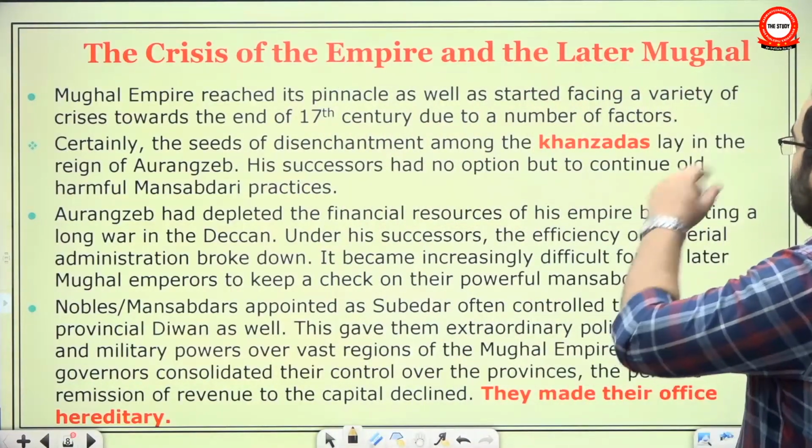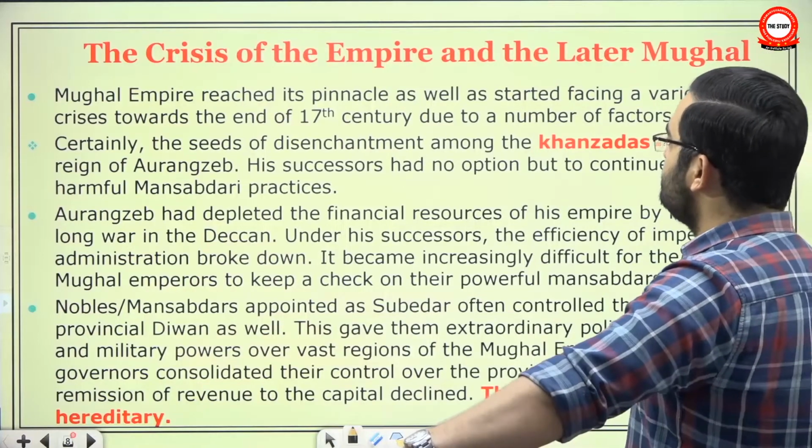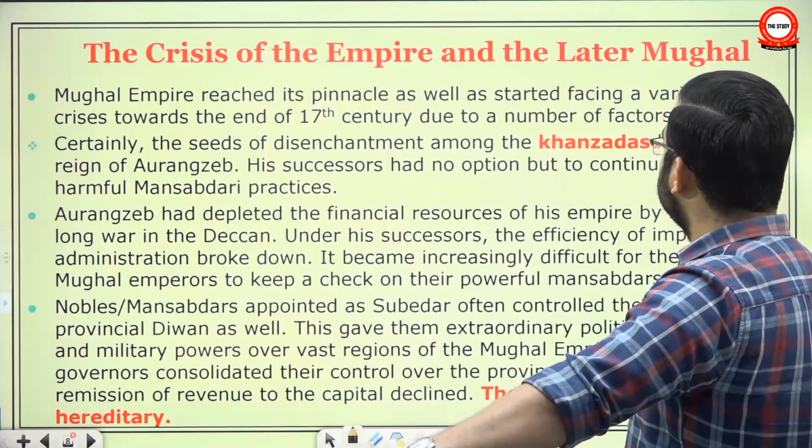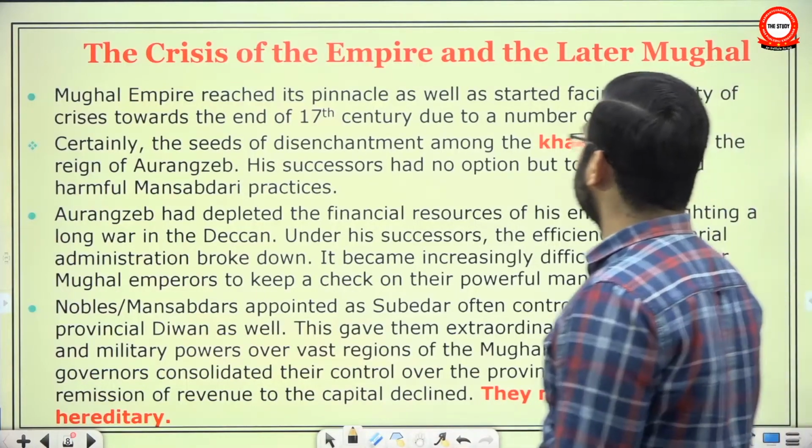Now, this is what they have written in the book. We will see it from here first. Mughal Empire reached its pinnacle as well as started facing a variety of crises toward the end of the 17th century due to a number of factors.